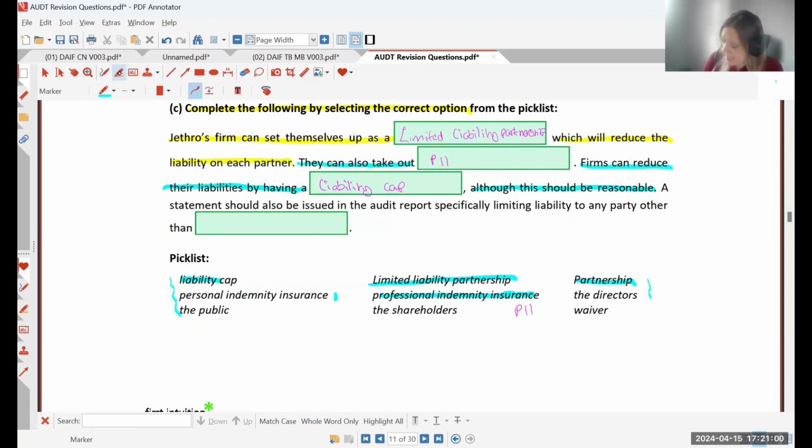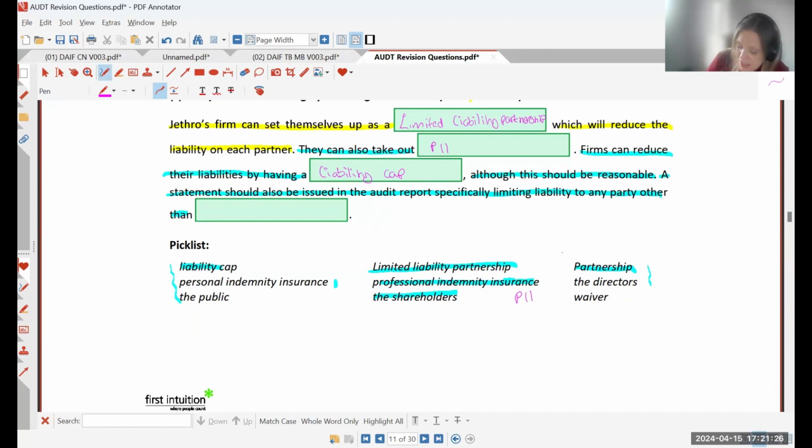Okay, and the last part then. So a statement should also be issued in the audit report specifically limiting liability to any partner other than, and this is going to be the shareholders. So we have a liability disclaimer paragraph that can be added as a statement in the audit report. So that's where that goes. It's a statement in the audit report limiting liability to anyone other than the shareholders.